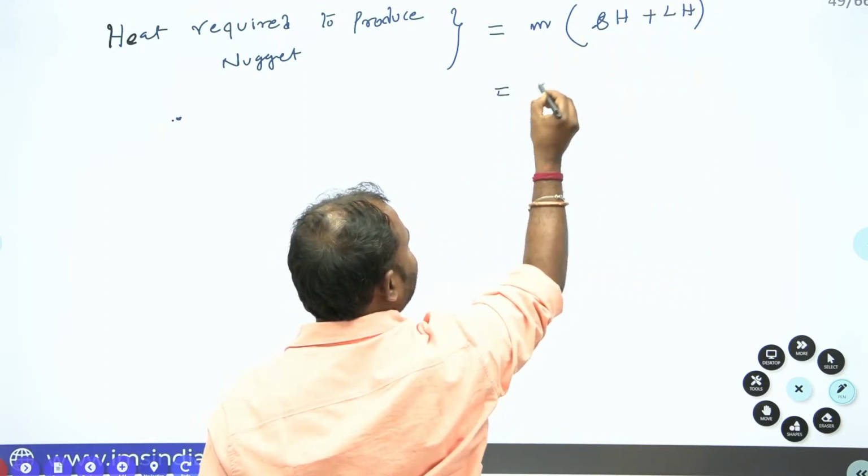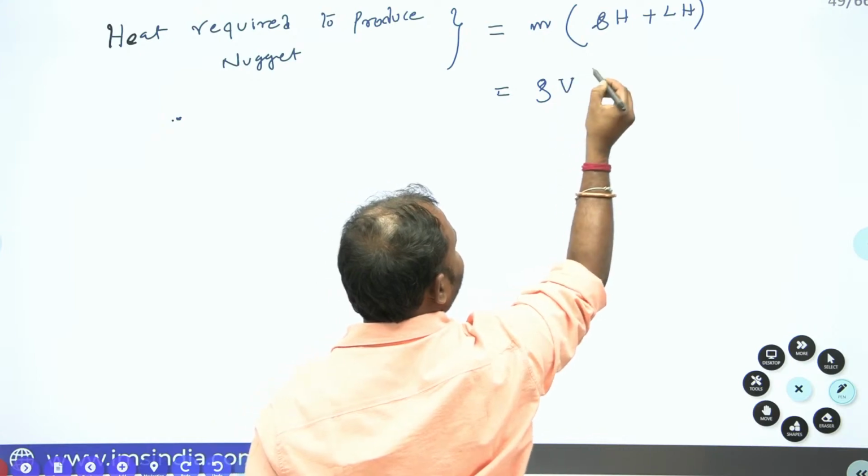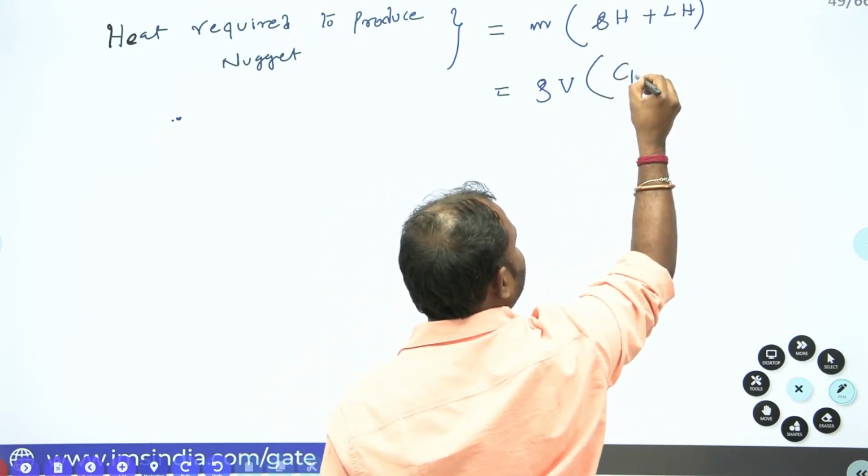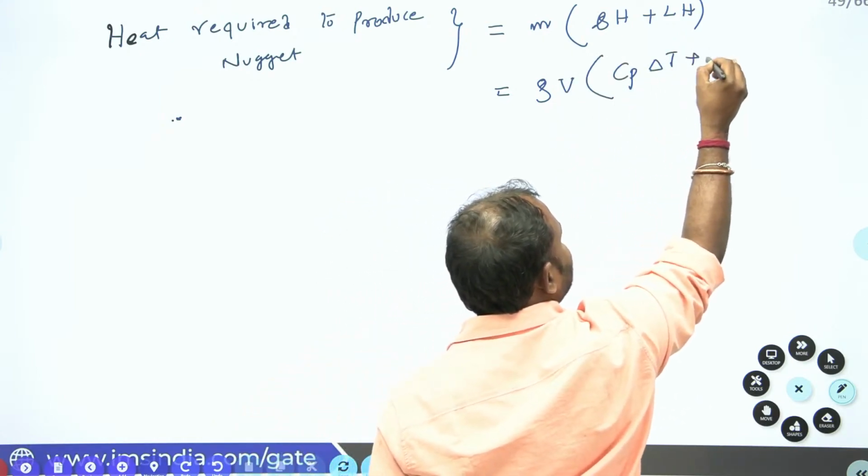Mass I can write as density into volume of nugget, into sensible heat, which means Cp delta T, plus latent heat.